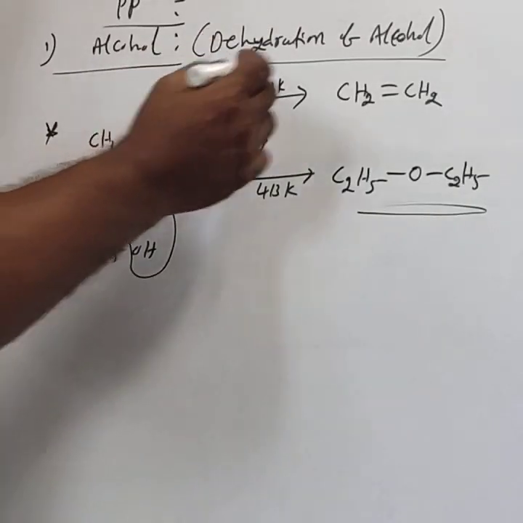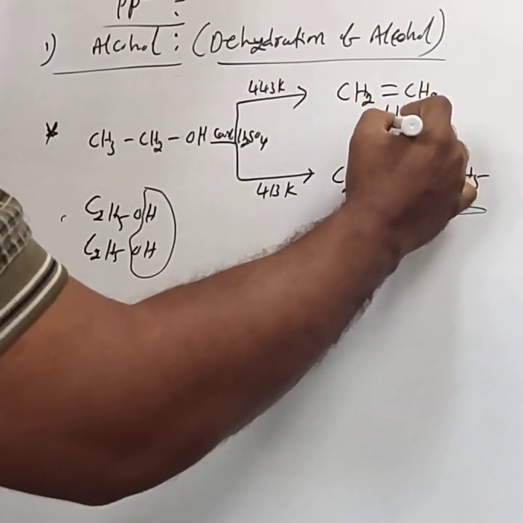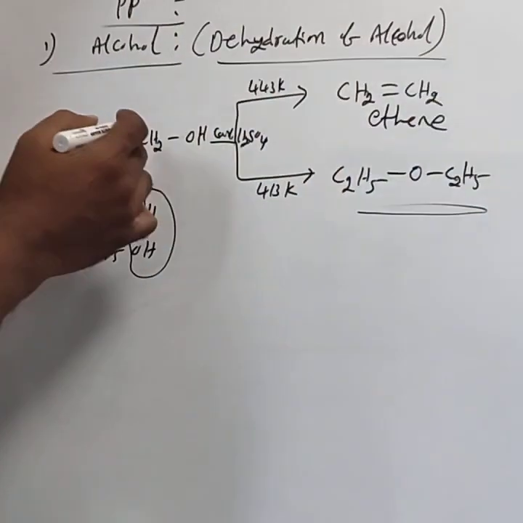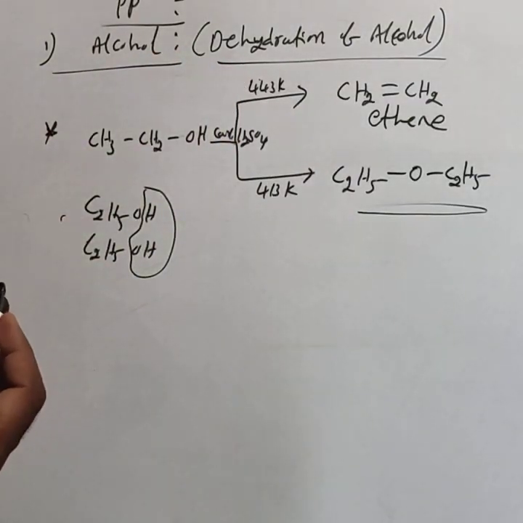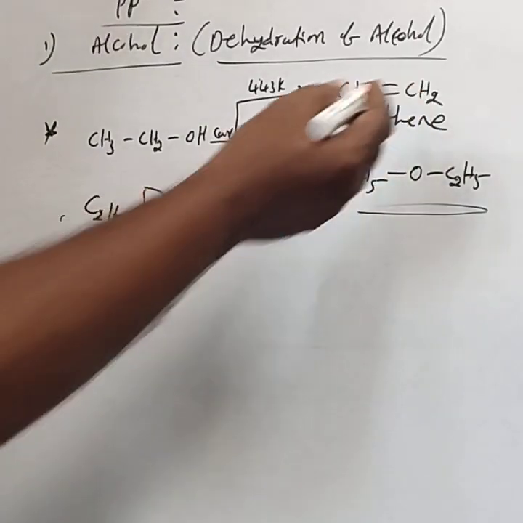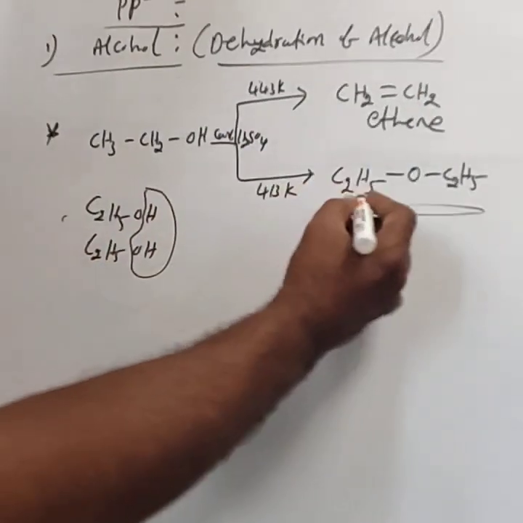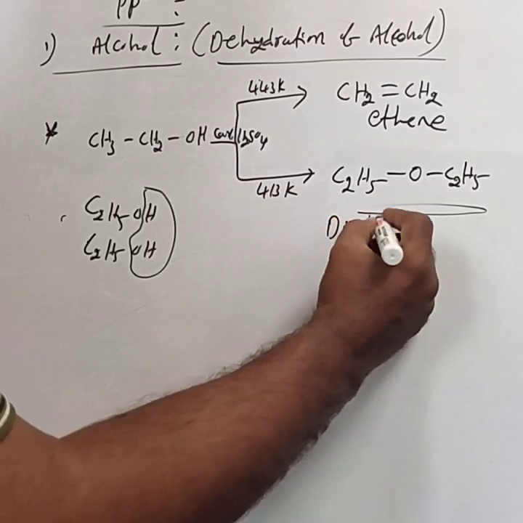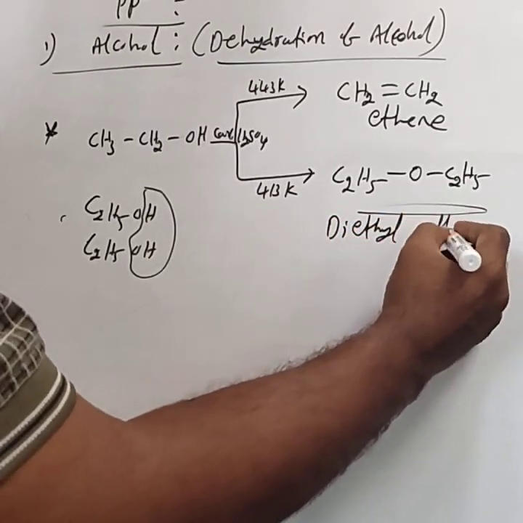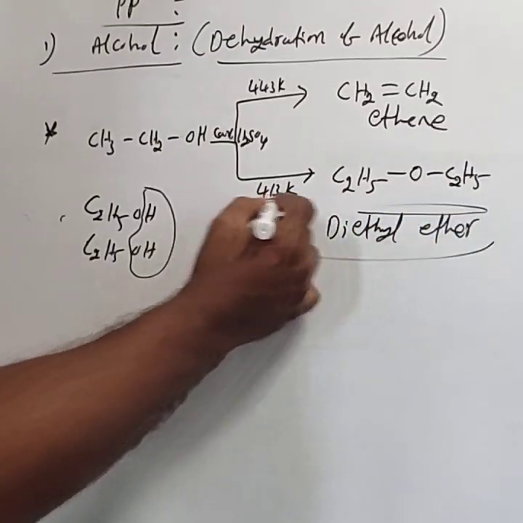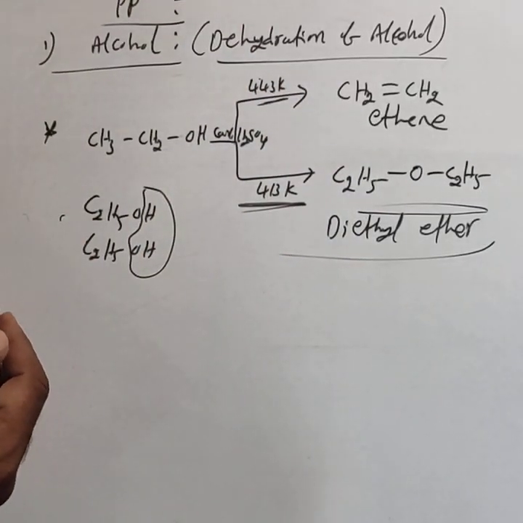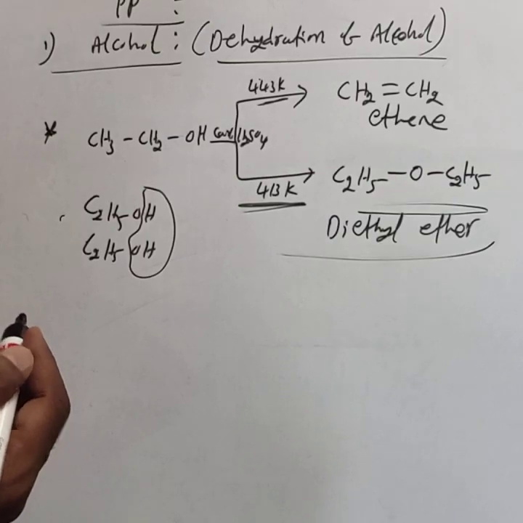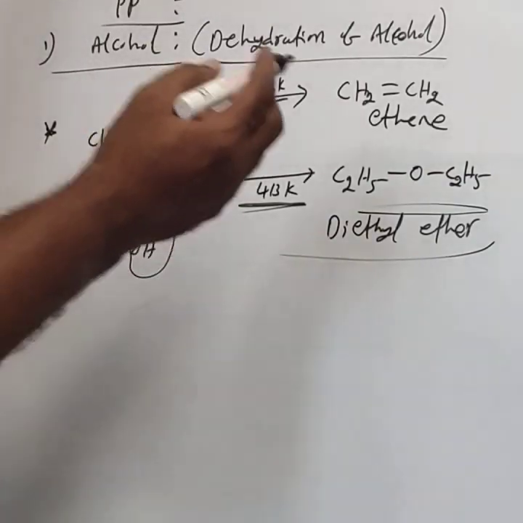When ethyl alcohol is treated with concentrated sulfuric acid, it undergoes dehydration. At 443 Kelvin, the product formed is ethene. At 413 Kelvin, the product formed is diethyl ether. You have to be familiar with these temperatures: at 443 Kelvin, alkene is formed; at 413 Kelvin, ether is formed.